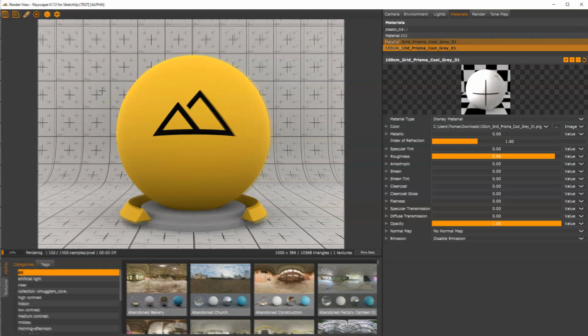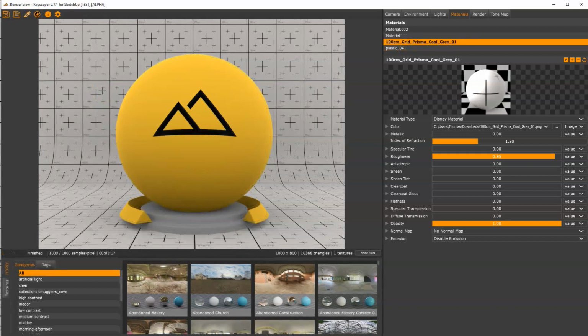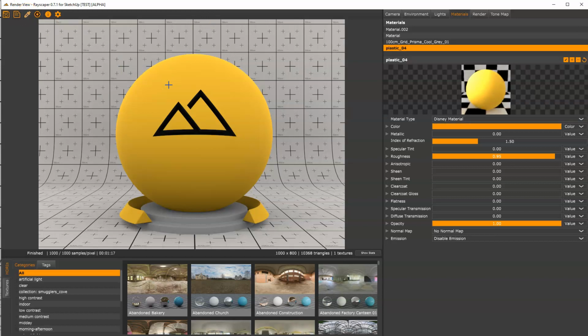So the first thing we want to do is change the look a bit of the material ball. So I love this yellow, but it looks a bit flat right now. So let's make sure we have our material picker selected again here, and then we'll click on the material ball. You'll see that the material becomes selected on the right, and you'll see that this is the Disney material. If you hover here on any of these labels, it will kind of tell you what it does. Please let me know if you have any suggestions here or if anything is not clear.